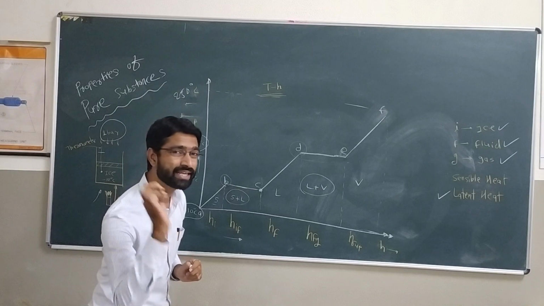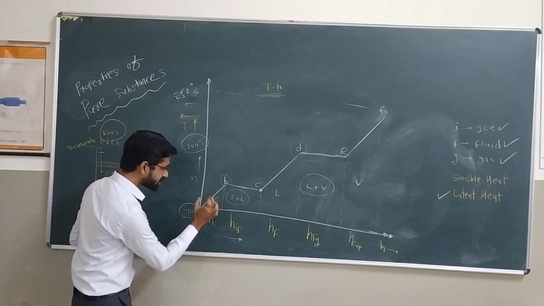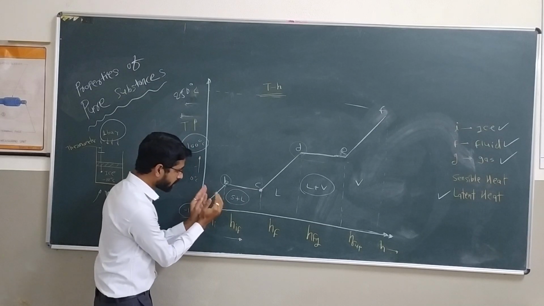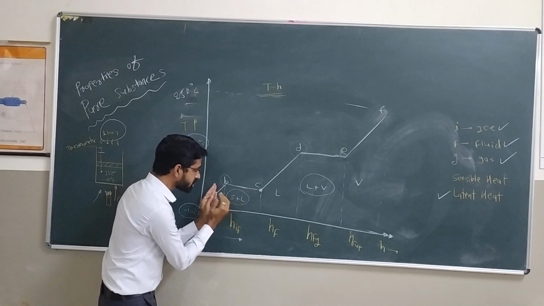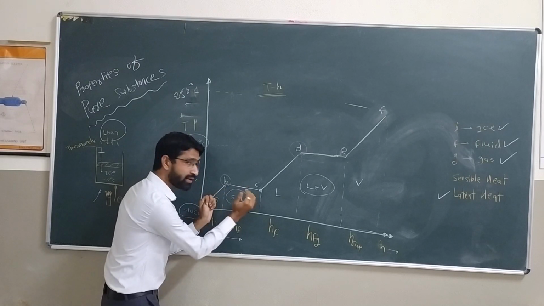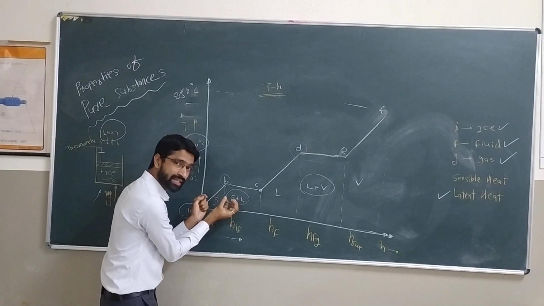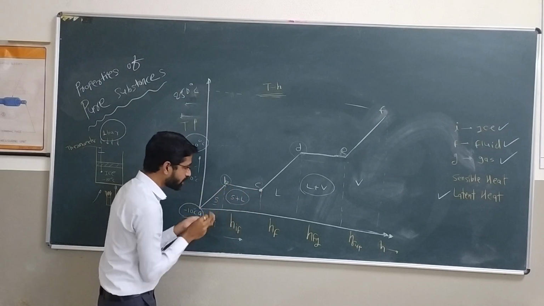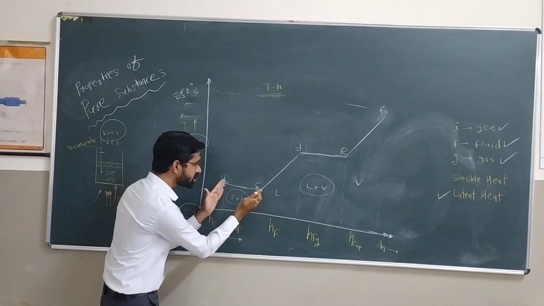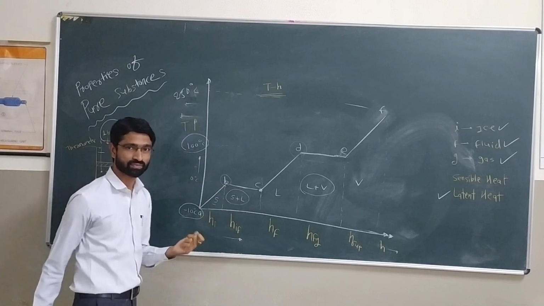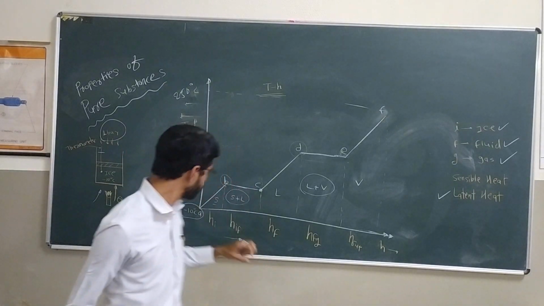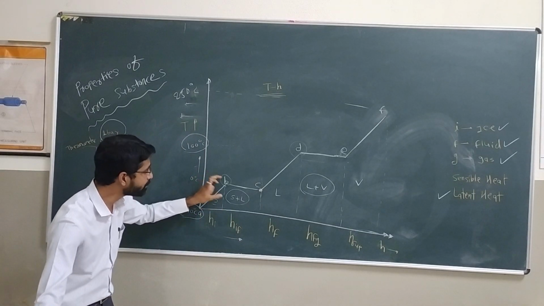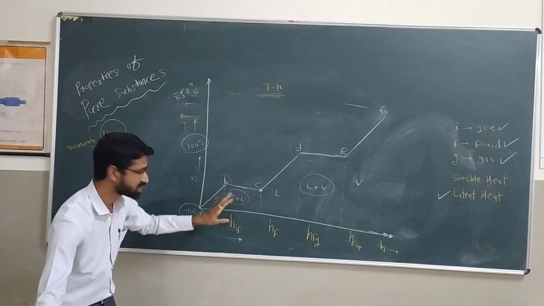Now see in detail. If you see A to B, there is the solid phase, that is, solid ice. That B to C, the ice is converted into liquid gradually. Initially some ice cubes are there. When I heat that, it is going to melt and become liquid. But if you see that region B to C, there are two phases. Now, the concept of single phase and two phase. If we see ice from -10 to 0, it is a single phase. When we see B to C, there are two phases, solid plus liquid.